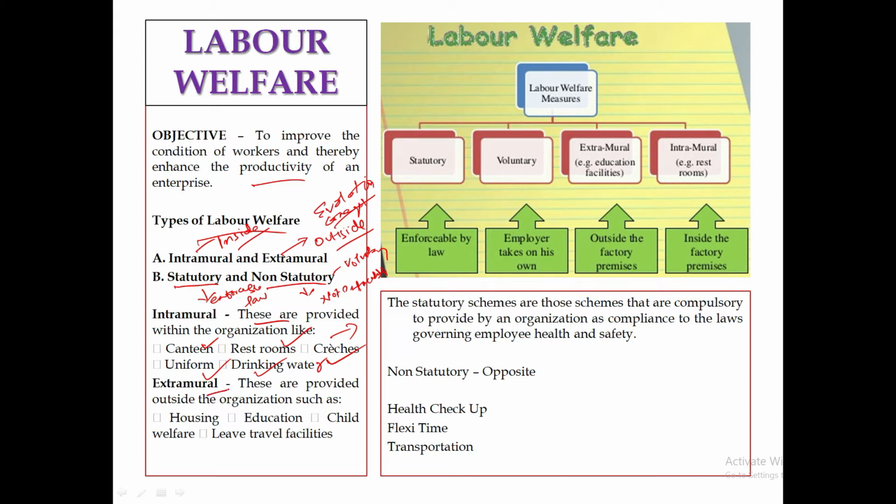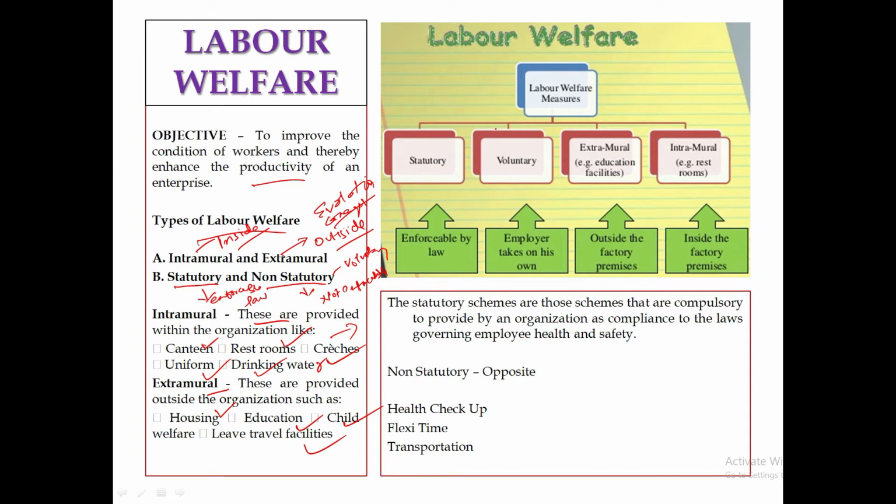So what is extramural? Which is outside. It should be provided outside. For example, housing facilities. You cannot give someone a place to stay with the family, or let's say build homes inside your organization. It will be very disturbing. It won't be uniform at all. Then education should be somewhere away also, though it may be within the boundary of your area, it should be away from at least your organization. So child welfare facilities, leave travel facilities, all those come outside, that means extramural.